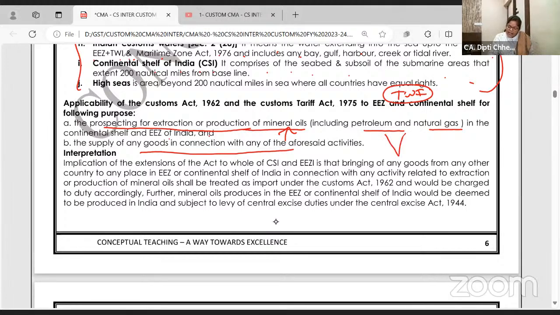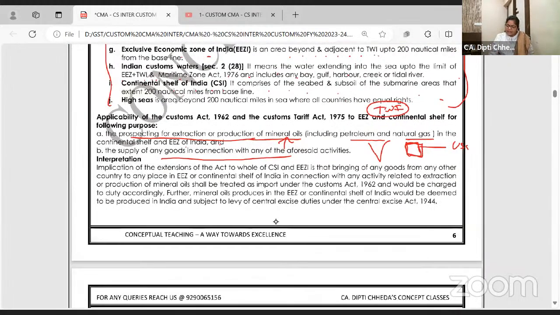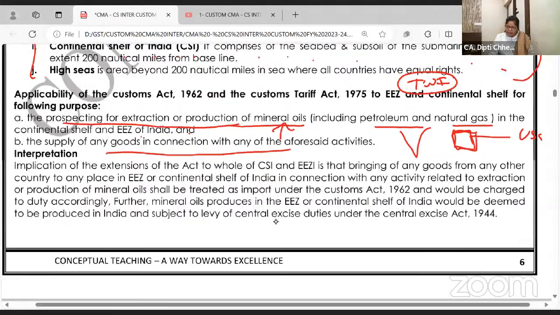So that I import a machinery from USA directly to my refinery or my mineral extraction project in the sea, is this applicable Custom Act? हाँ बिल्कुल applicable है.